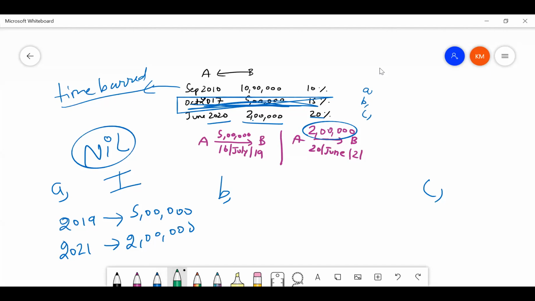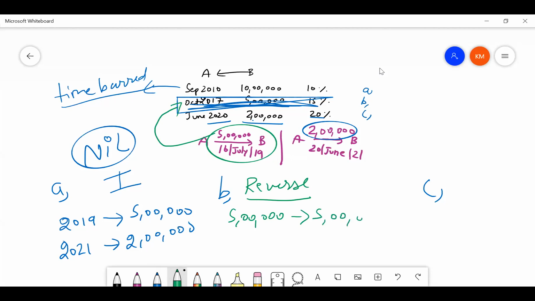Now we are coming to case B. Case B where you have to adjust in the reverse order of time. In 2019, what is the only loan taken? This is the only loan that is taken. So this 5 lakhs will be adjusted against this 5 lakhs. Knock off. This 2 lakhs will again be adjusted against 2021 because that is the only loan. So 2 lakhs will also be adjusted against 2 lakhs. Again, in this case, your answer will become nil. So case A and case B, answer will be nil.